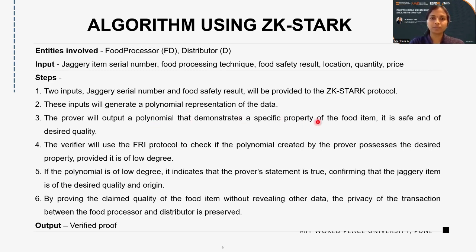Then third, there is a test, the FRI protocol, that is the Fast Reed-Solomon Interactive Oracle Proof of Proximity. There will be a test of whether that polynomial expression is of low degree or not. If it is low degree, then it indicates that the prover's statement is true, confirming that the Jaggery item is of the desired quality and origin.